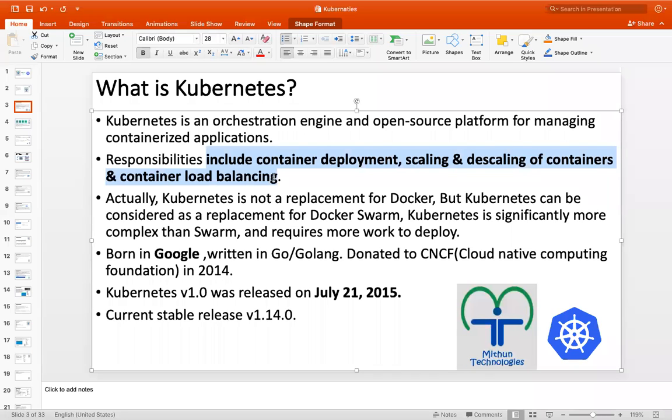We can deploy the containers using Kubernetes. We can scale up and scale down the containers. And if we have multiple containers, multiple replicas, it will load balance. Kubernetes services will load balance the requests if you have multiple containers for the application.